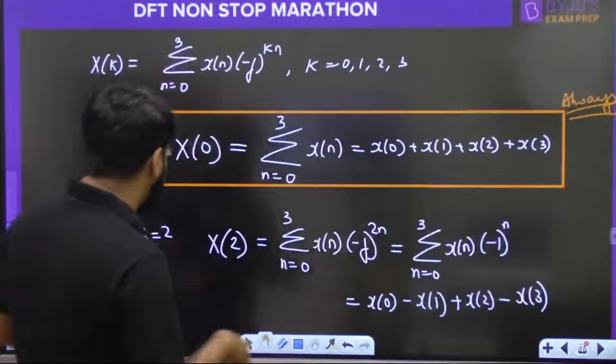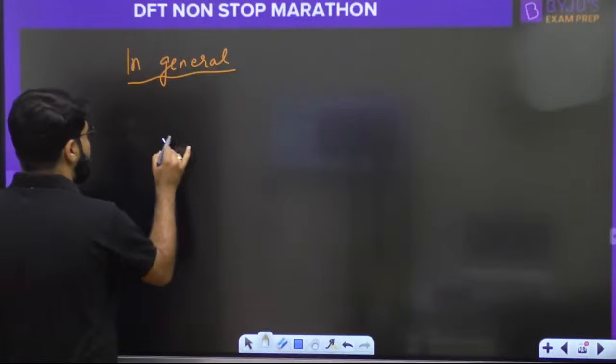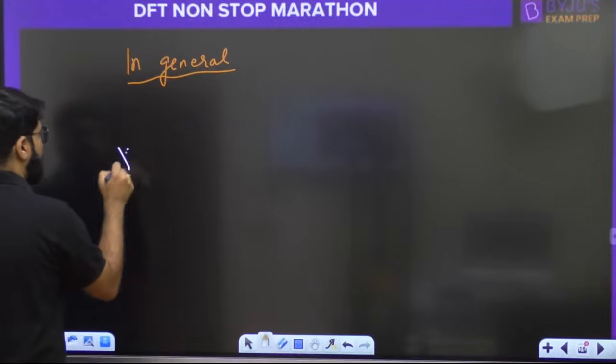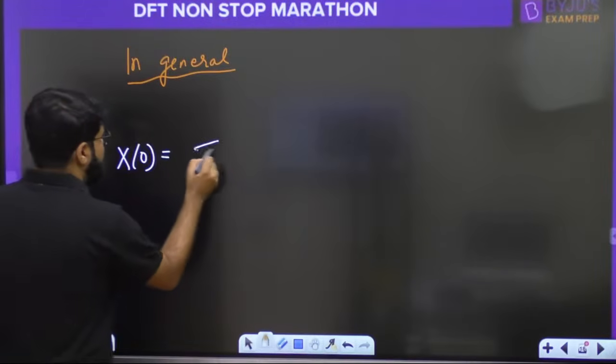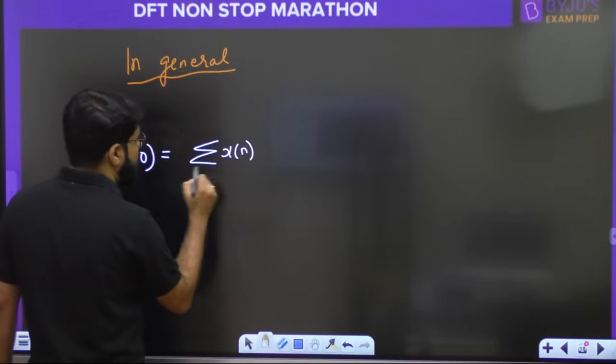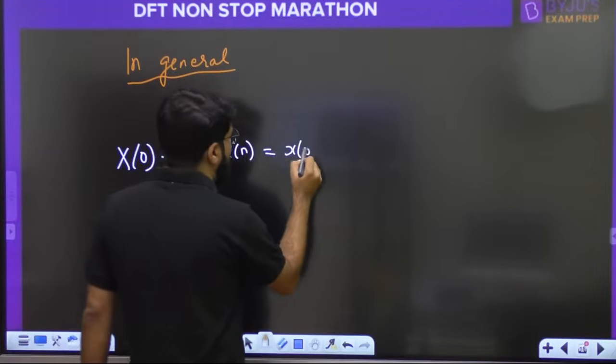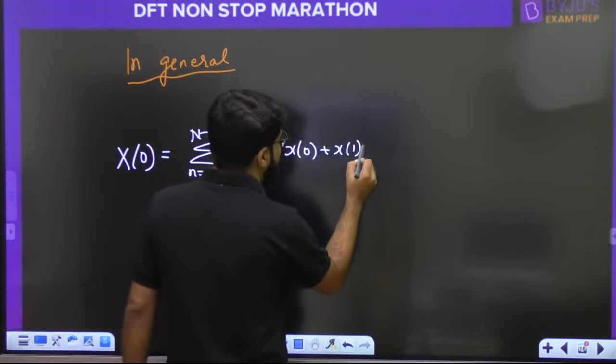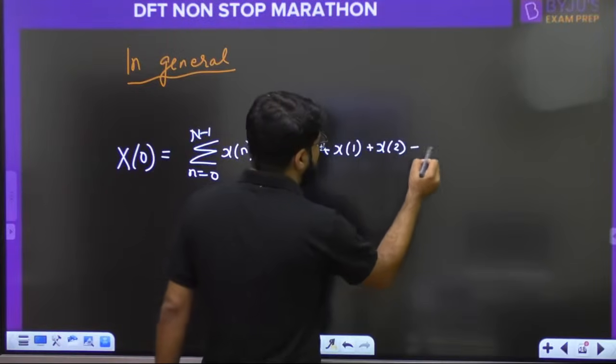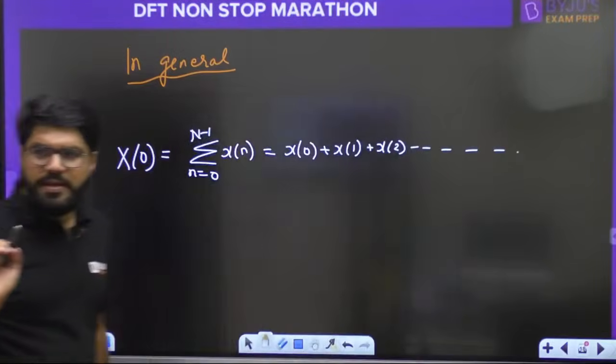We will come to the tricky ones also. Don't worry. So in general, what is the value of x0? It is the summation of xn from n equal to 0 to n minus 1. That is the summation of all the samples, x0 plus x1 plus x2, as many samples as there are, right?